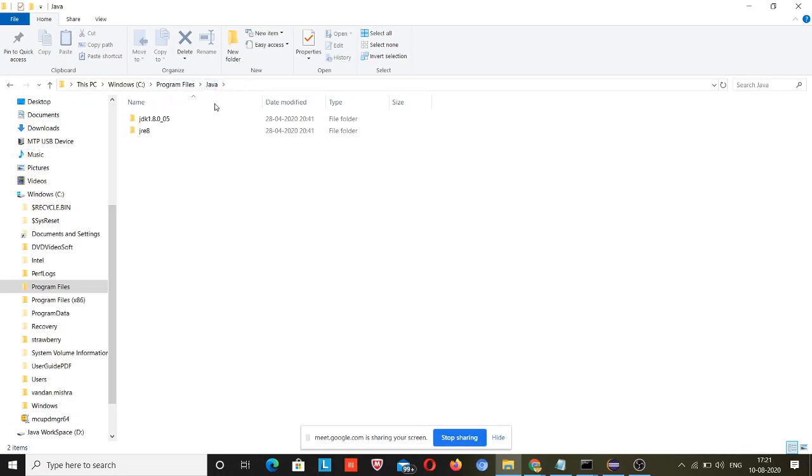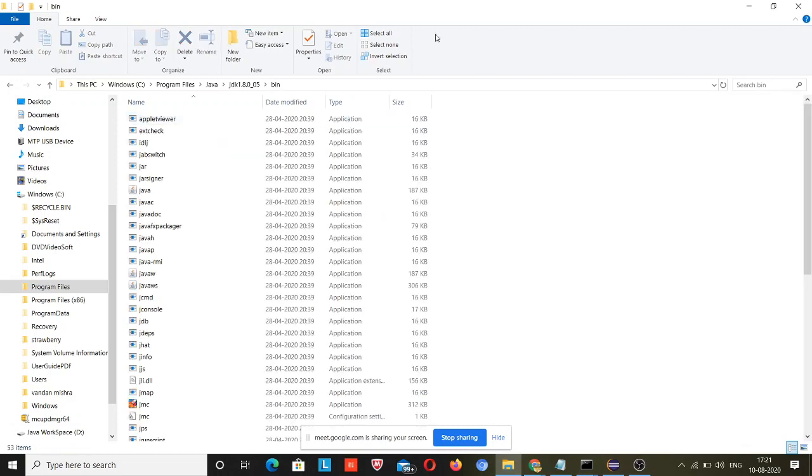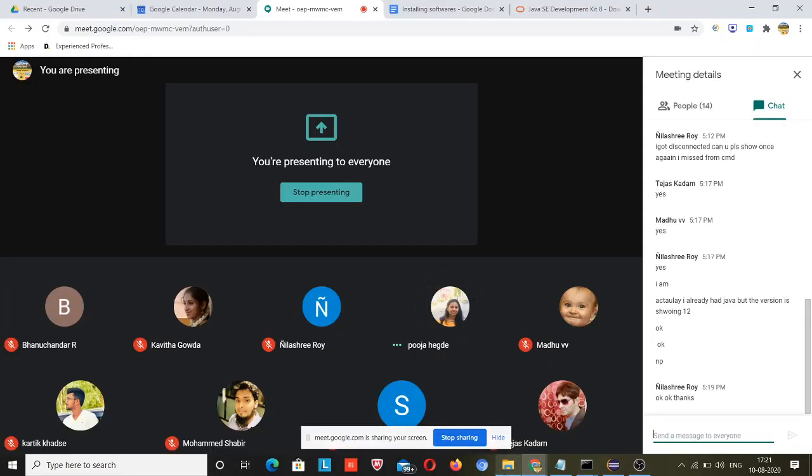So go to Java, click on JDK, click on bin and copy this path. Got it? Copy this path, and after copying, just come here.